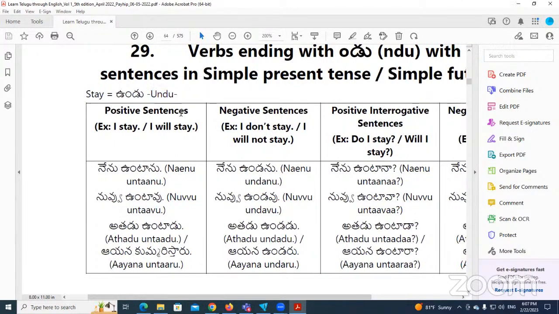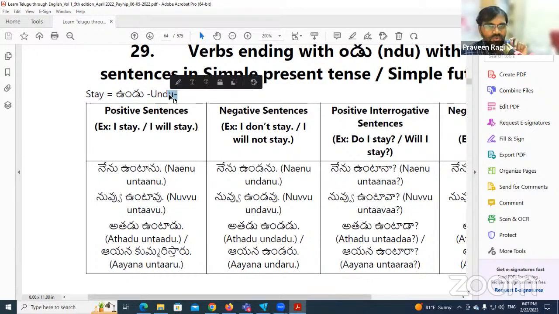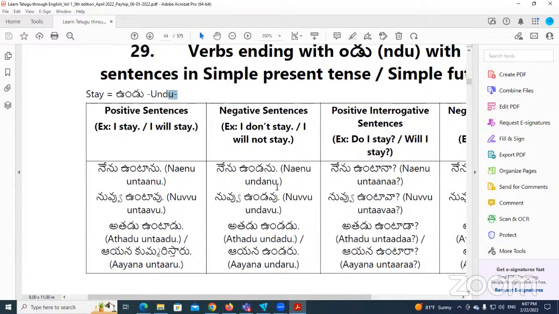Okay, so what we did here: we removed this u sound, used a double a sound, and here we have to use only one a. This is undanu, not... yes, yes, undanu. Correct, undanu.